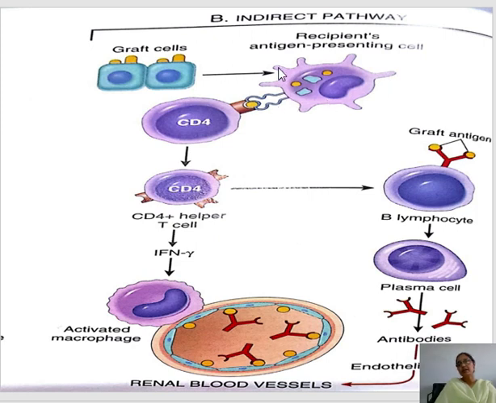In the indirect pathway, the MHC2 molecule which presents the antigen binds with the CD4 cells, and these CD4 cells or helper T cells are stimulated and will secrete interferon gamma. Interferon gamma, similar to the direct pathway, causes activation of the macrophages and some inflammatory markers that will cause renal blood vessel injury.